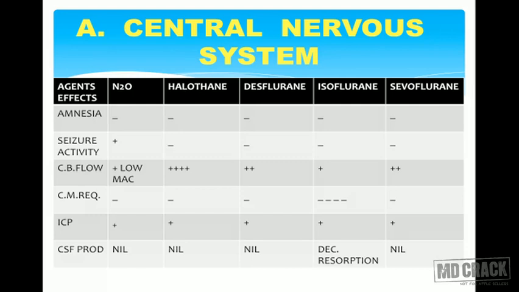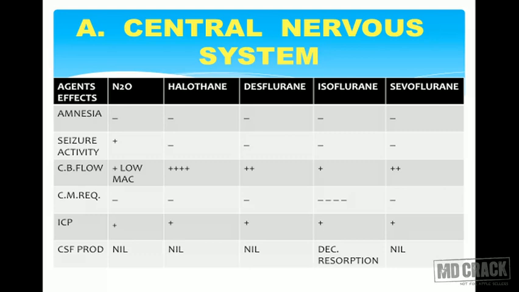Cerebral blood flow is marginally increased in case of nitrous oxide, as you can see on your screen, at low MAC, that is minimum alveolar concentration. Now cerebral metabolic requirement is practically decreased in each one of them, but isoflurane decreases cerebral metabolic requirement to the maximum extent.